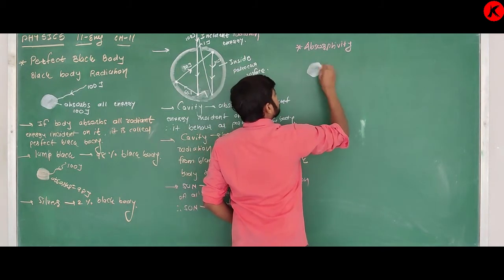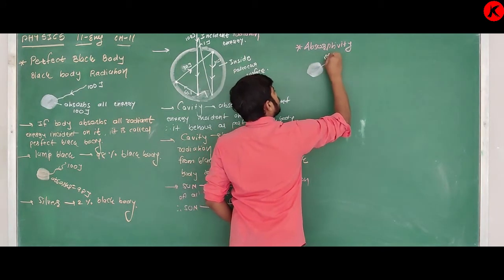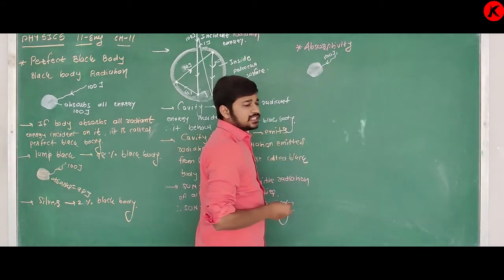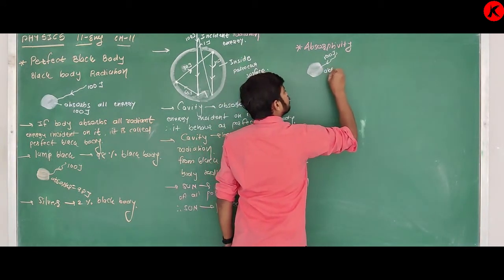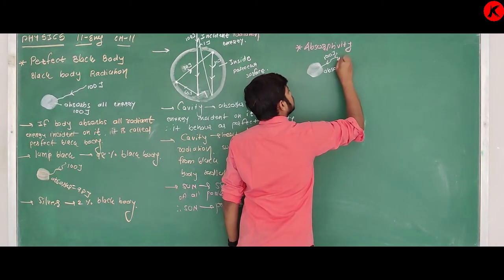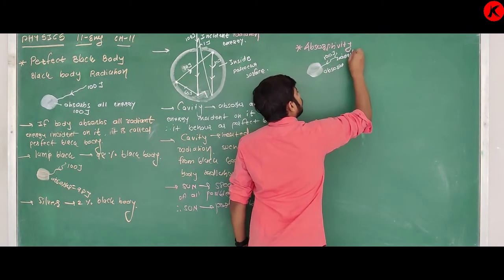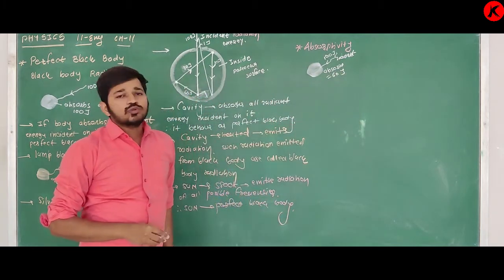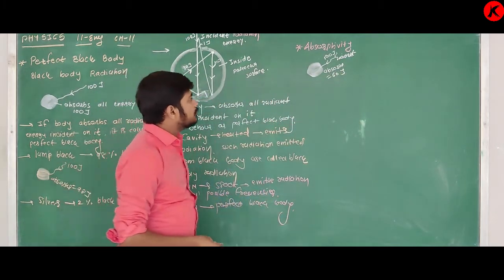Suppose it is a body, and 100 joule energy is incident. Out of this 100 joule energy incident, if it absorbs 60 joule, then what is the meaning of absorptivity?